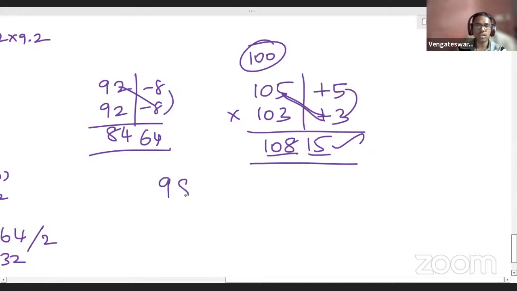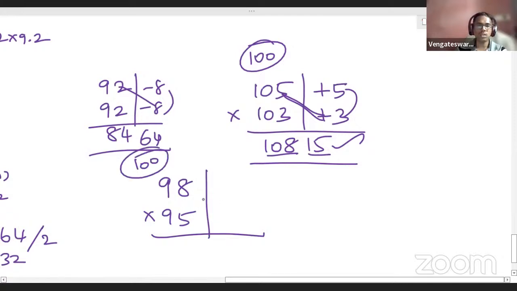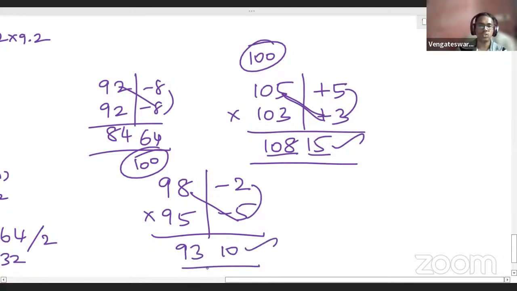Suppose 98 into 95. If I'm doing this calculation, these two numbers are also close to 100, right? But this time, 98 is 2 less than 100, so put minus 2 here. 95 is 5 less than 100, so put minus 5 here. Understand what I'm doing? Now put a cross: 98 minus 5 is 93. 2 5s are 10. This is your answer. So 9310 is your answer.